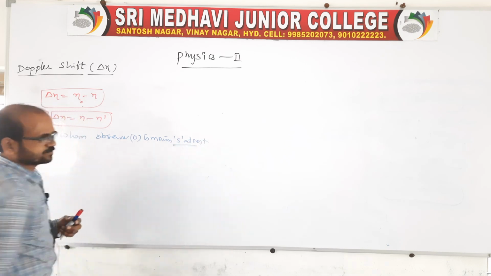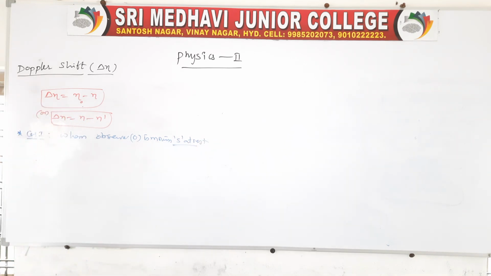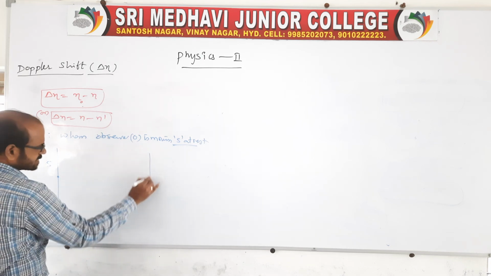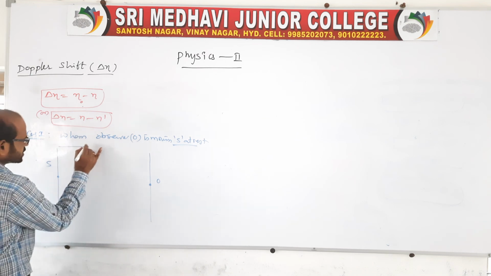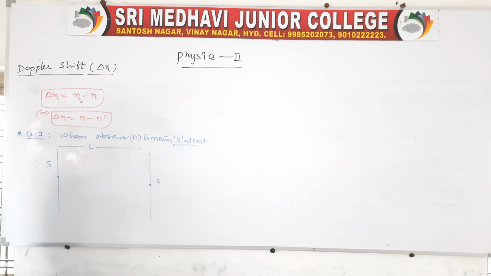Now keep a source at rest but the observer is moving. Let me give you the diagram. It is a source S and there is an observer O, and the distance between the source and observer is L. Initially they are at rest. So the distance between the source and observer is L.